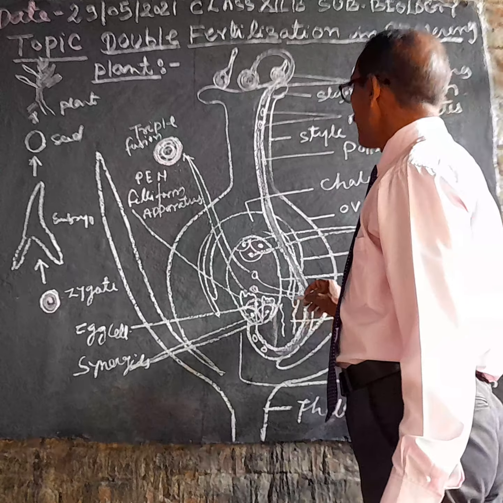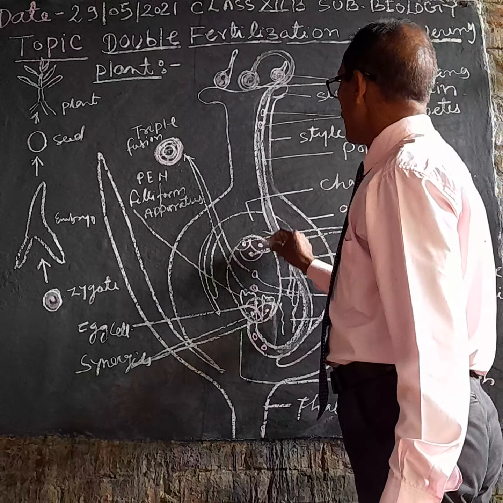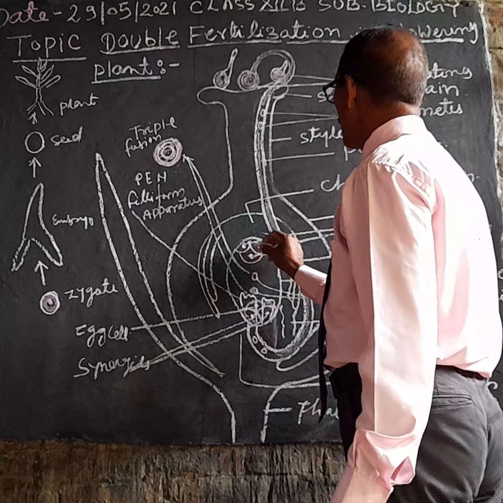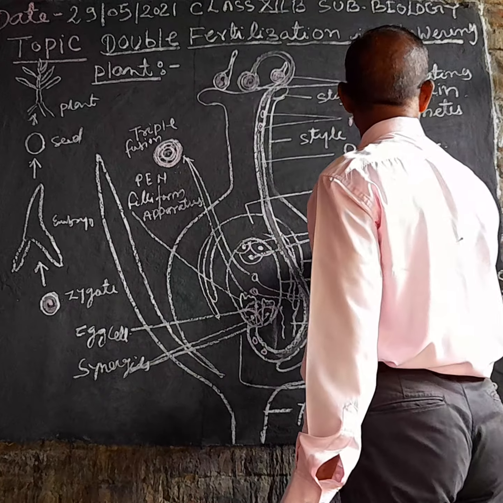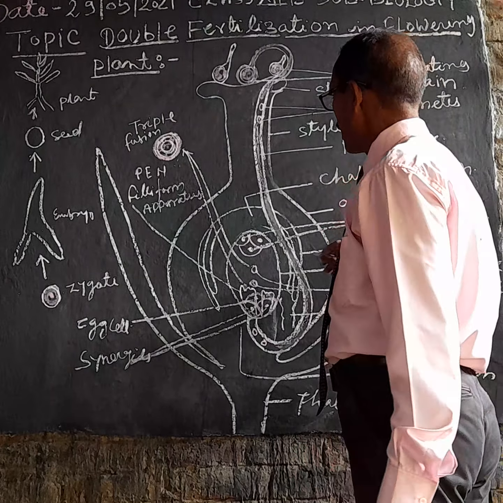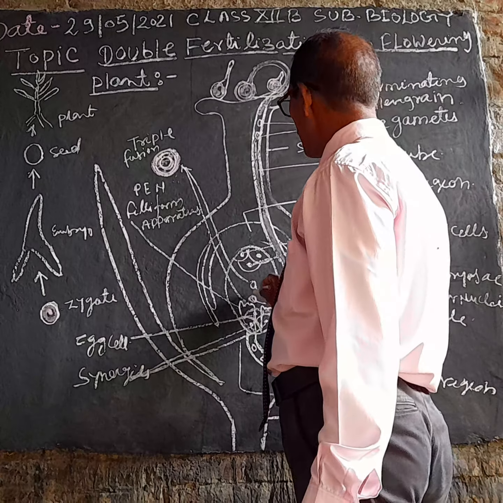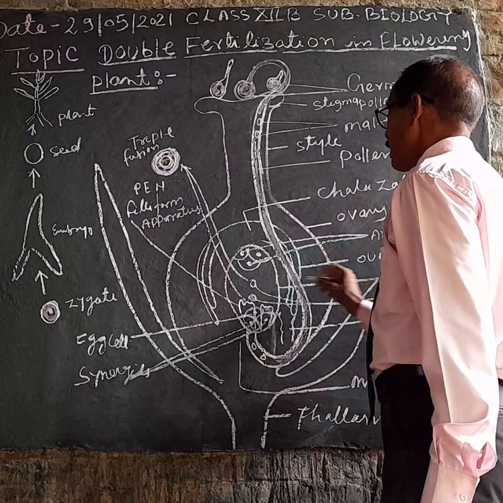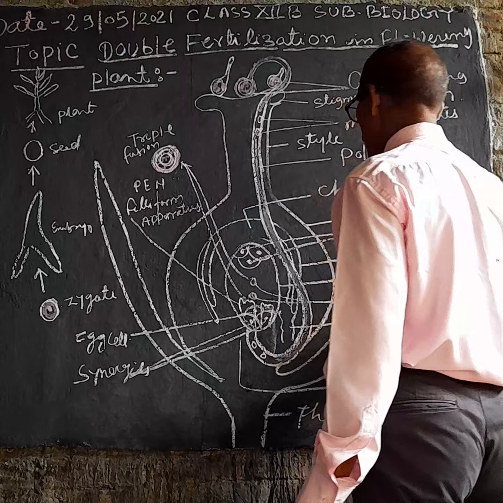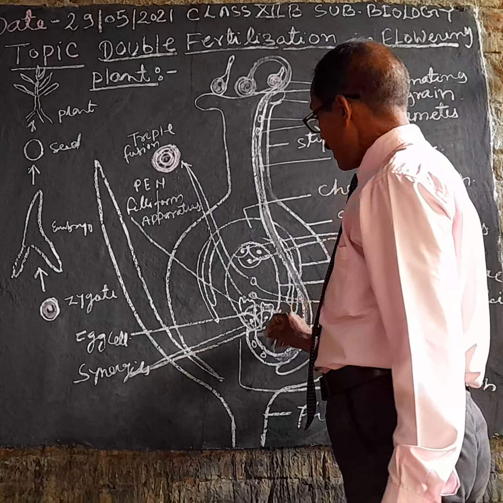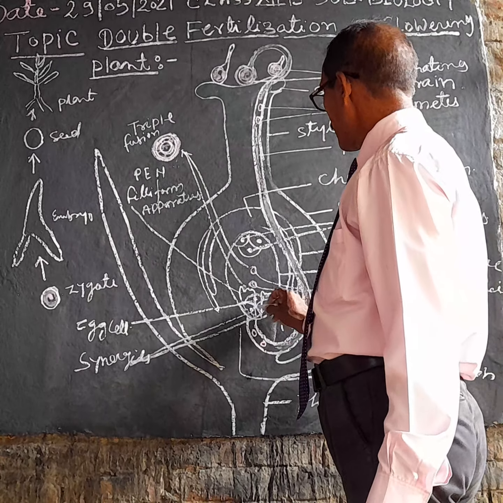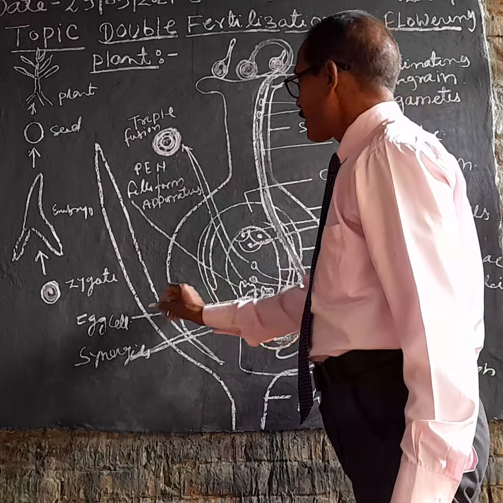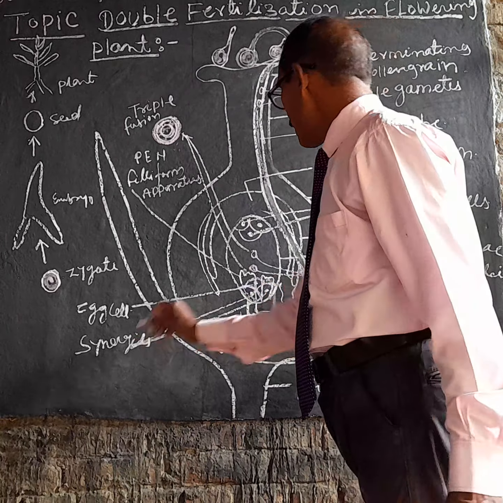Inside the embryo sac, in the chalazal region, there are three cells, known as antipodal cells. In the central cell, the middle portion, there are two polar nuclei. And in the micropylar region there are three cells: one egg cell and two synergids.